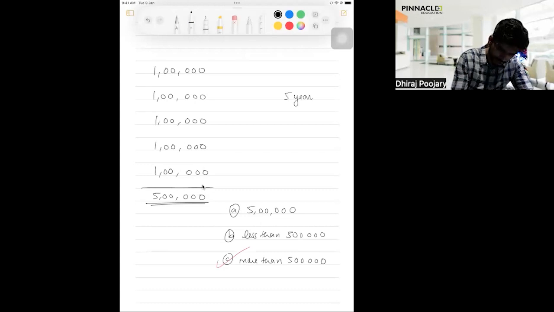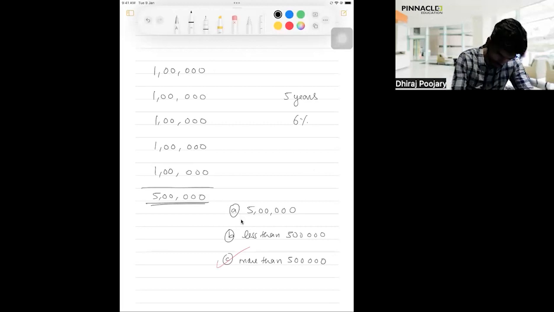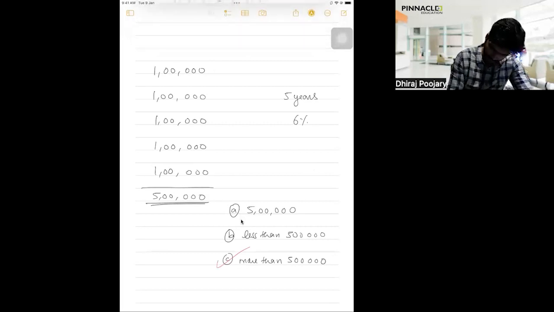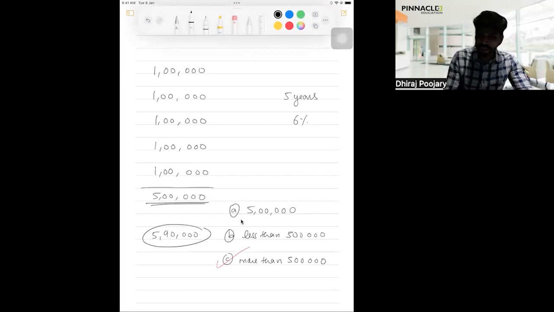Suppose this is a bank which is paying 6% rate of interest. So at 6% over the next 5 years, along with interest, when I go to withdraw my money, I'm just taking a random number, for example, I'm saying that there must be 5,90,000 accumulated in my bank. Correct? So why that extra 90,000?